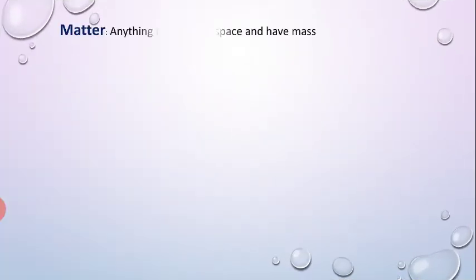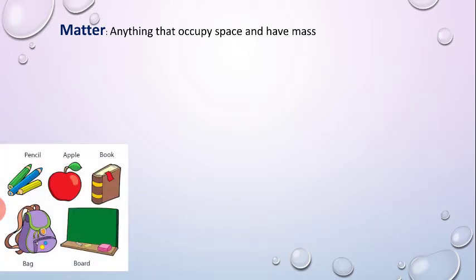First of all, we need to understand matter before going to elements and atoms. Matter is anything that occupies space and has mass. Examples are a pencil, because it occupies space and also has mass. In the same way, an apple also occupies space and has certain mass. A book, bags and board also occupy space and have mass. All these things are solids.